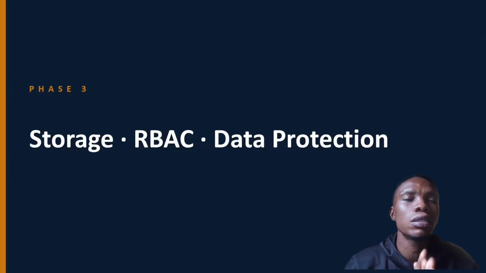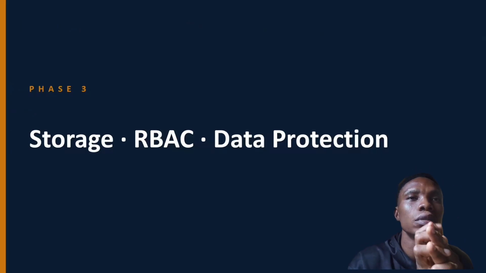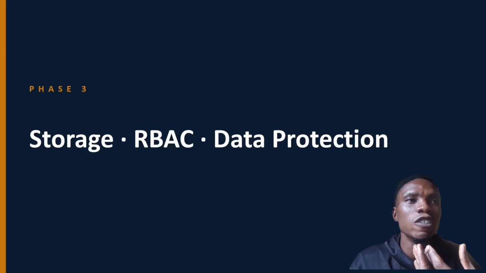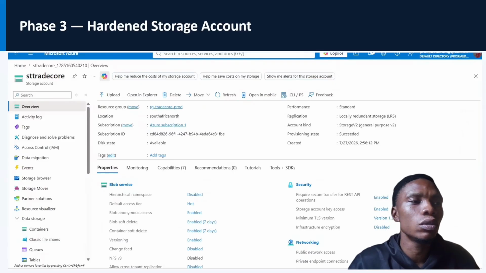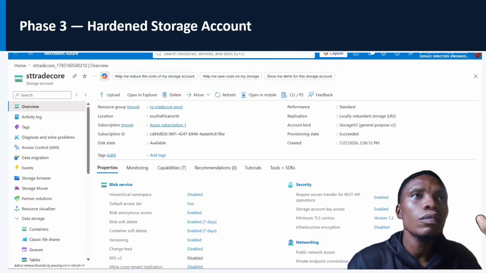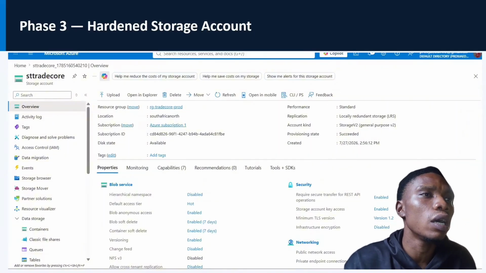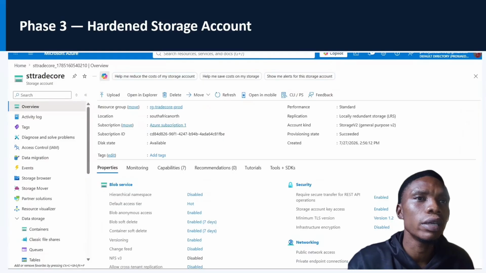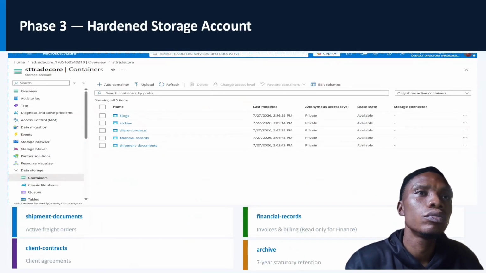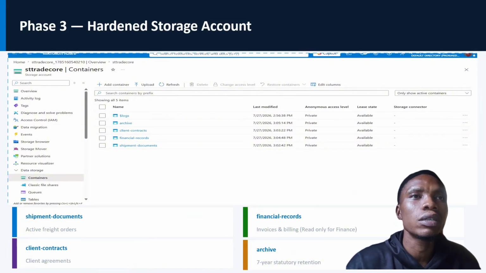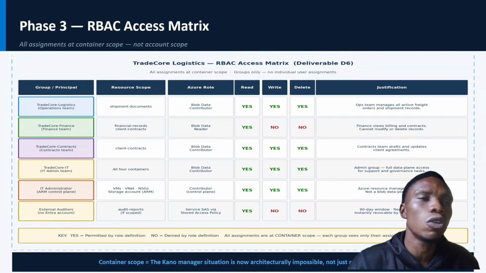Now the next phase is for the storage system. Now we're going to configure RBAC that gives users, clients, or let's say staff, the ability to see what you want them to see, and also we're going to implement data protection here too. Now we have this hardening storage account. All the configurations are here. We enable TLS version, that's encryption, and other configurations too. These are the various containers in the storage account. You have the archive, client contracts, financial records, and shipment documents.